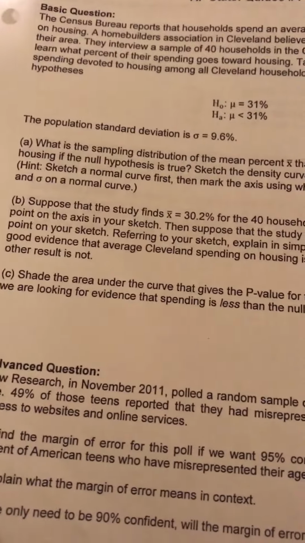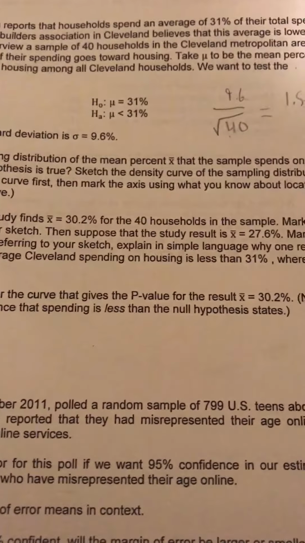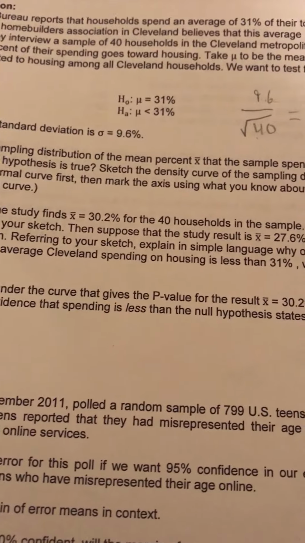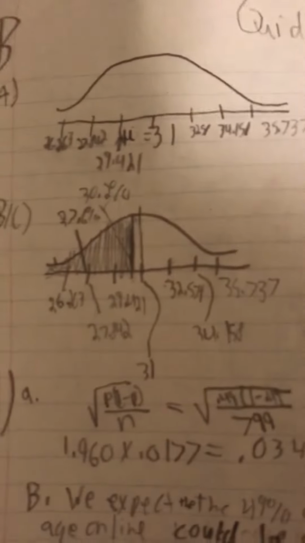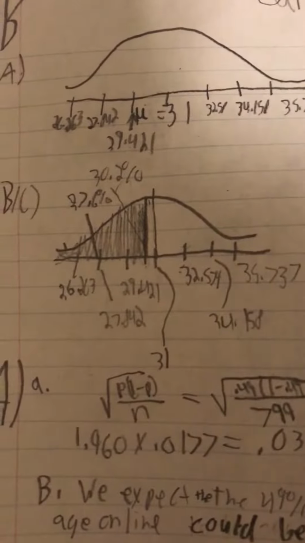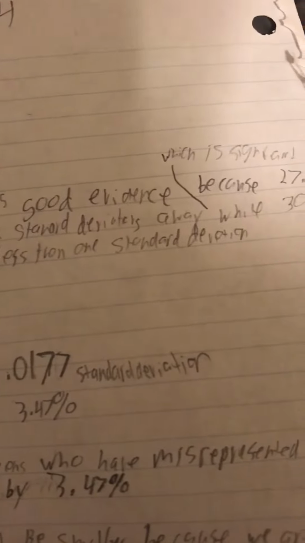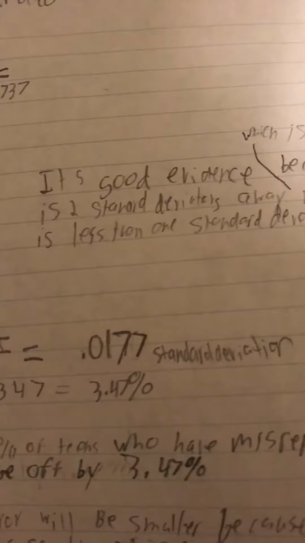Mark this on your axis. Referring to your sketch, explain in simple language why one result is good evidence that average Cleveland spending on households is less than 31, whereas the other result is not. Here it is placed on the density curve, and it is good evidence because 27.6% is 2 standard deviations away, which is significant, while 32 is less than a standard deviation away.